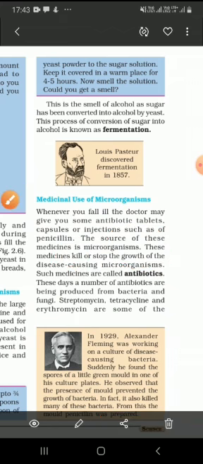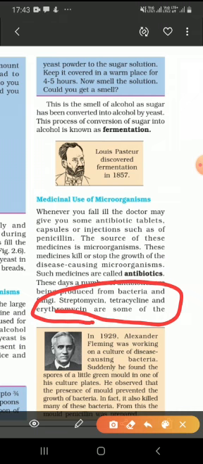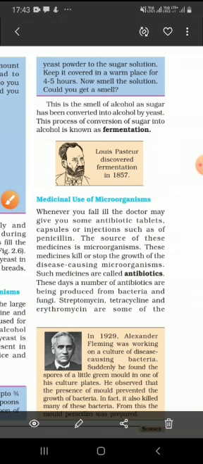Some of the common antibiotics are streptomycin, tetracycline and erythromycin. A common question is to name a few antibiotics, so this can be written. So antibiotics, again repeating, are those medicines which help us in fighting against diseases caused by bacteria or fungi.